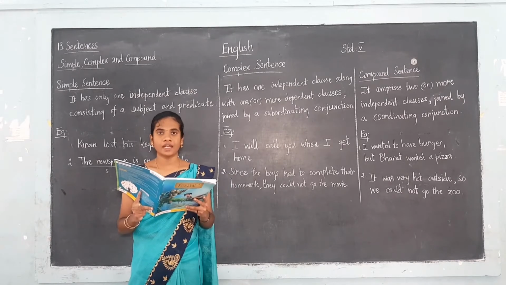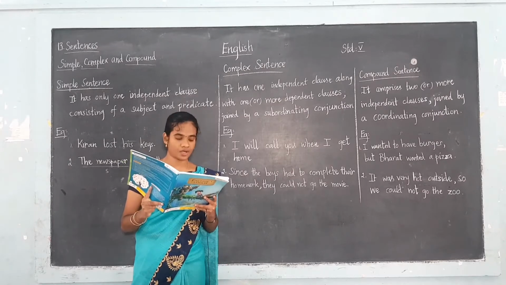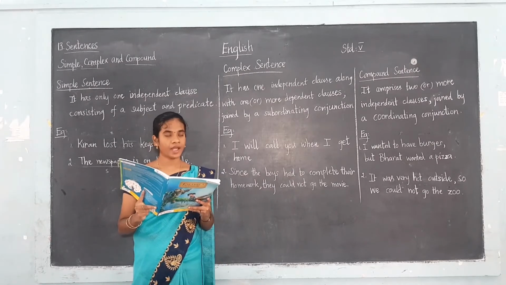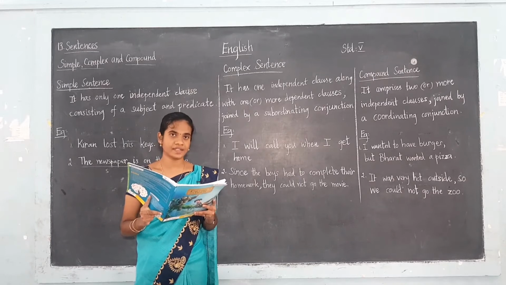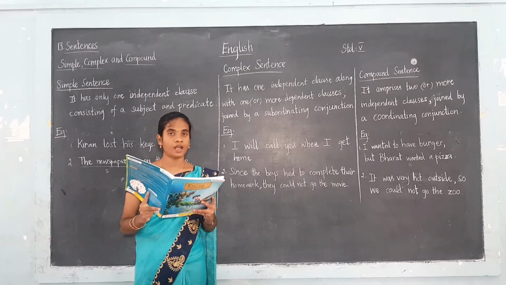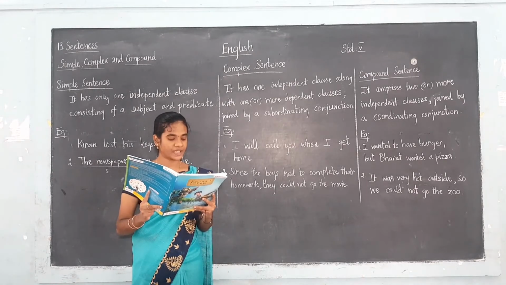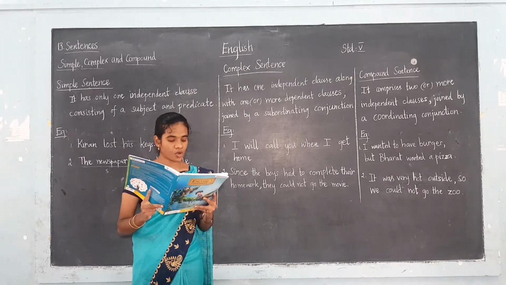The subject may be a noun or a pronoun. And can you find out what the predicate is in these example sentences? The predicates in the example sentences are lost his keys, go for a walk every morning, is studying English, has gone to the library to return the books.